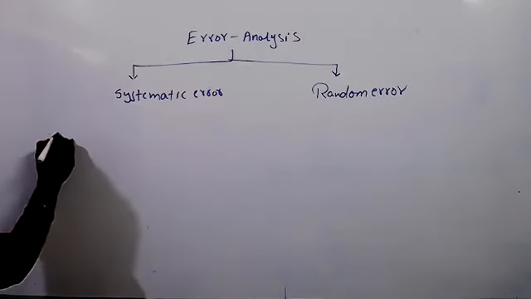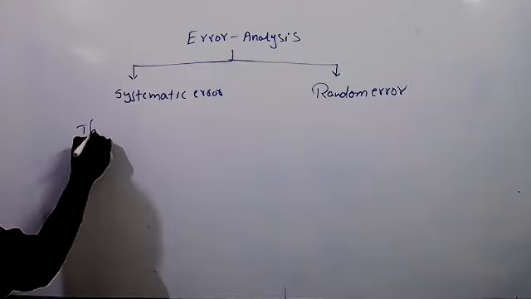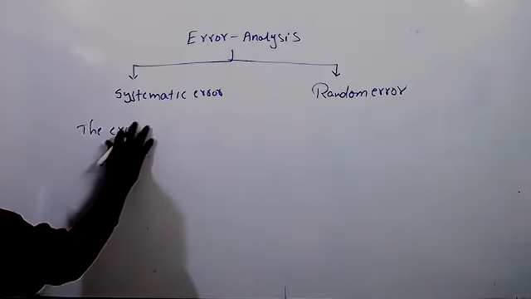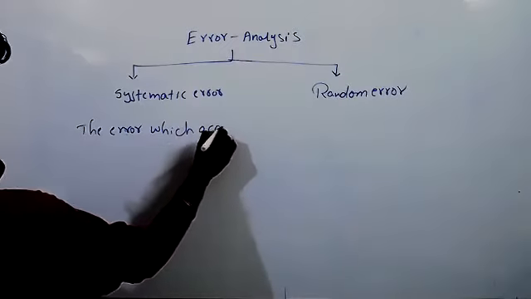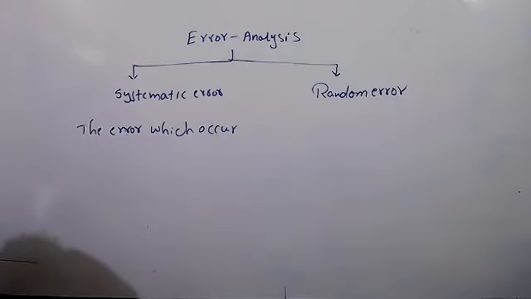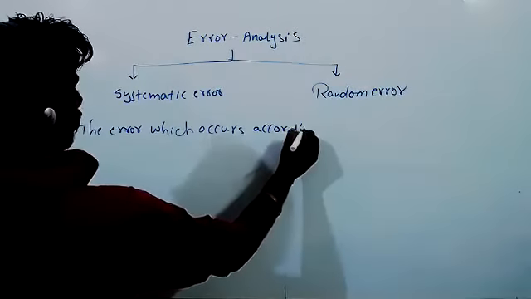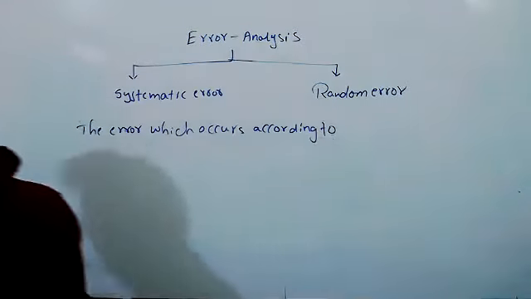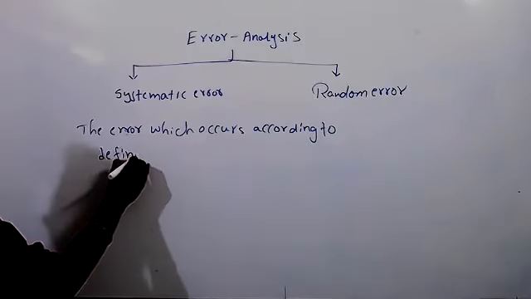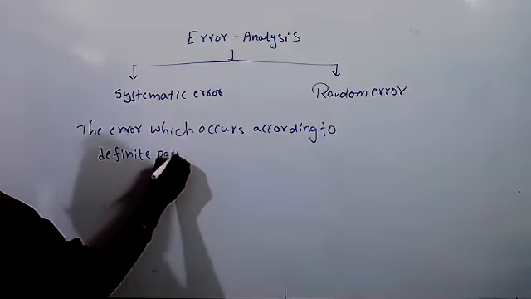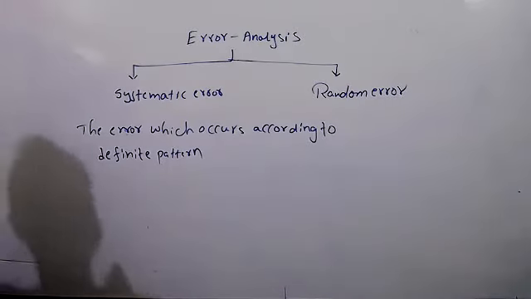Systematic error. As a side heading, if you want to write what is the systematic error, write that the error which occurs according to a definite pattern is known as systematic error.